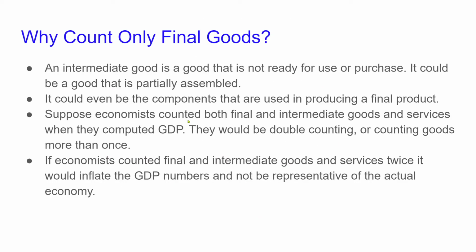So why count only final goods? Well, intermediate goods, like I said, are going to be used in the finished product, and you don't want to count a partially assembled or partially finished product in your goods, because if you do that, you'll double count them. That's bad. The example, I think, in the work is: if Goodyear sells tires to GM, is that included in final goods? The answer is no. The car is counted when it's completely done, because those tires can't be counted as part of the economy if they're also part of the car.